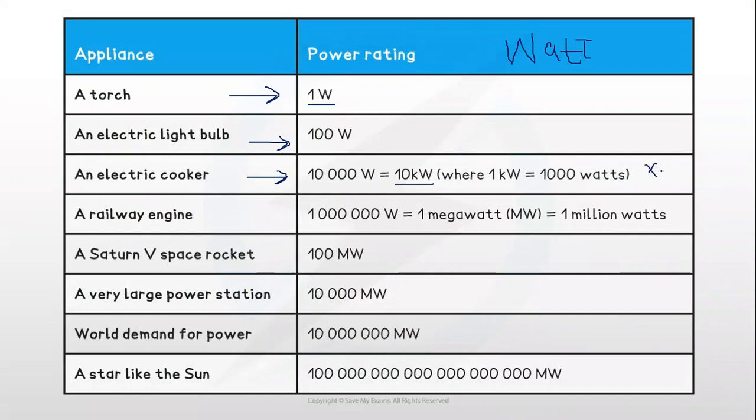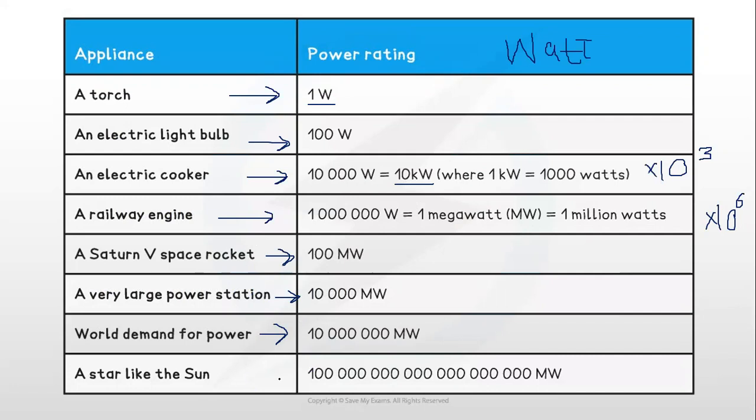What is kilo? Into 10 to power 3. Okay. A railway engine is of 1 megawatt. What is mega? Into 10 to power 6. A Saturn V space rocket, 100 megawatt. A very large power station, 10,000 megawatt. World demand of power is 10 lakh megawatt. It's almost like 1 million. Okay? More than 1 million, rather. Okay? It's 10 million megawatt.